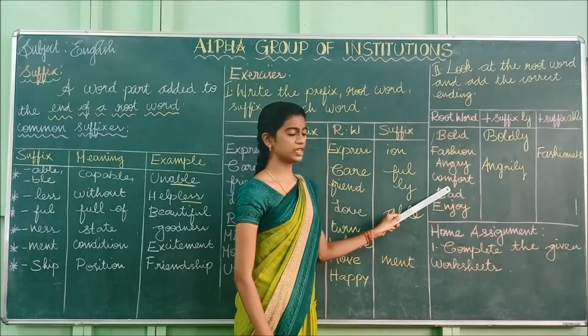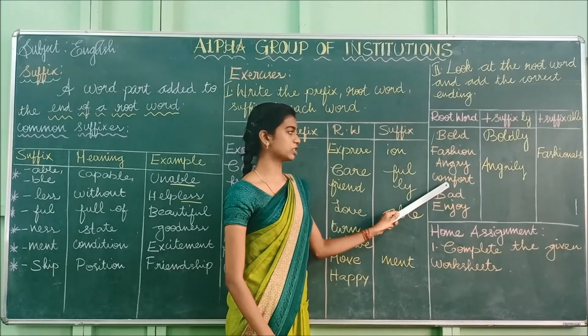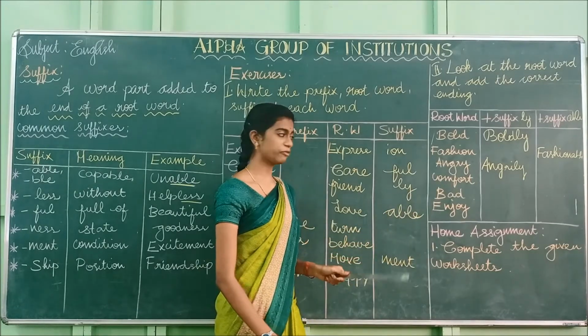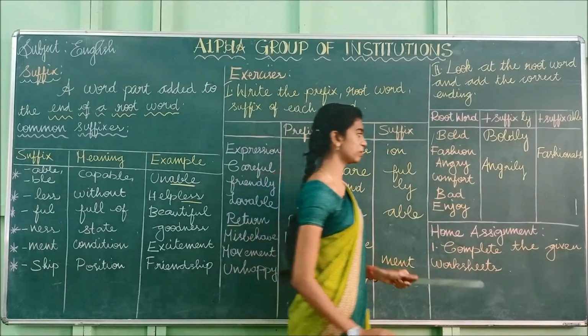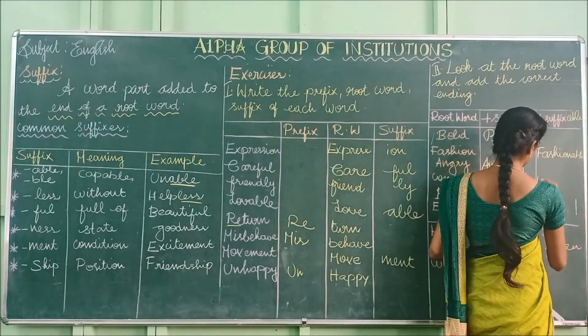Okay. And the next one is comfort. And what is the suffix for this root word comfort? Comfortable. So comfortably is wrong. Okay, so comfortable is the correct answer. Comfortable.